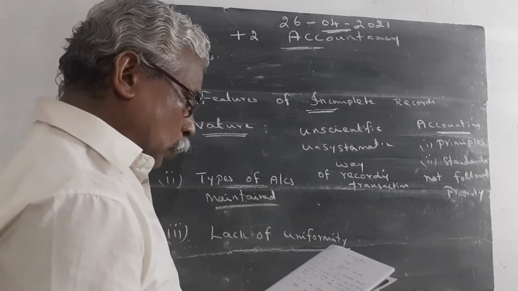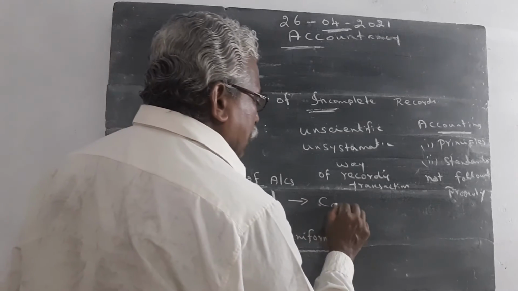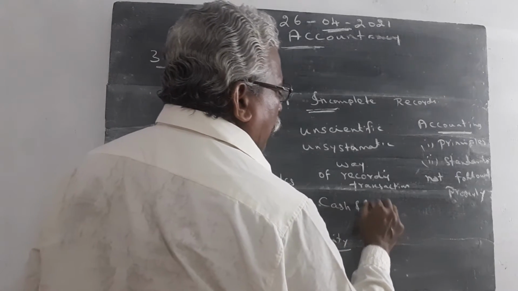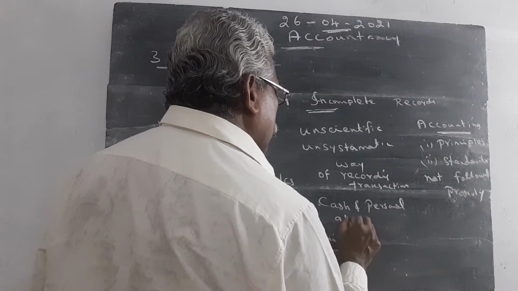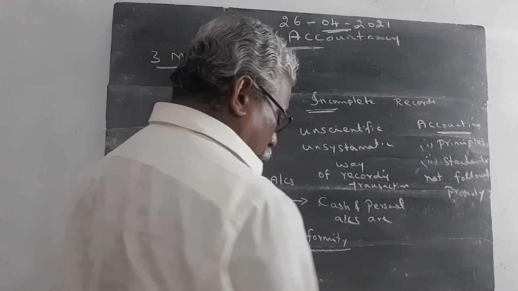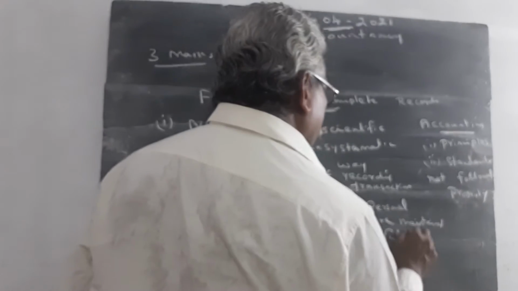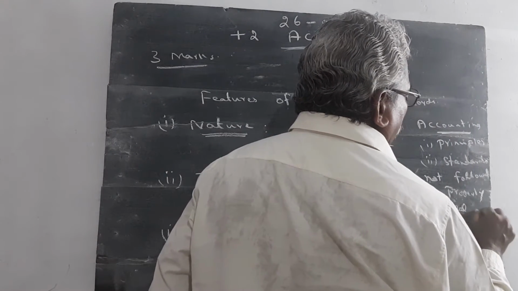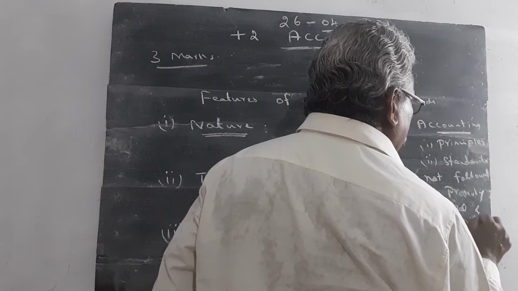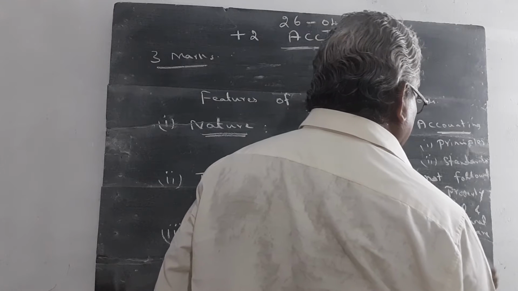Then, point number 2, types of account. In the types of account, only cash account and personal accounts are maintained fully. Other accounts, that is real account and nominal account, are not maintained.